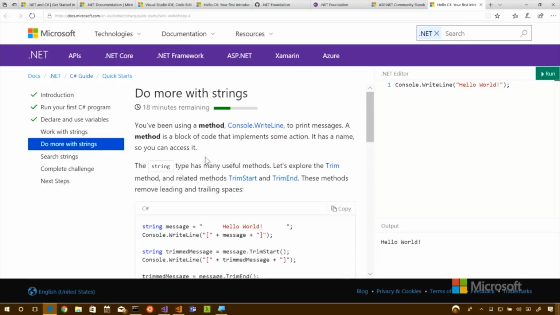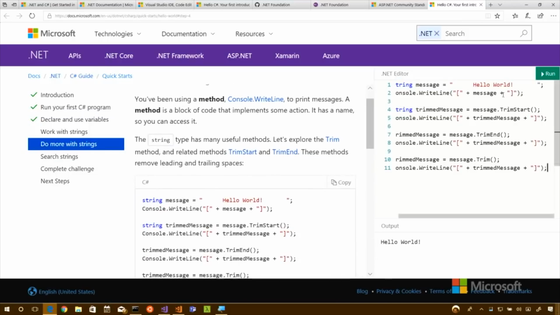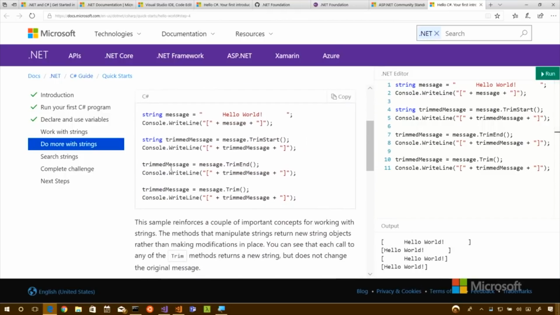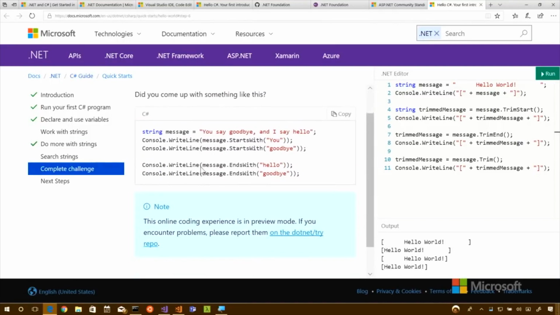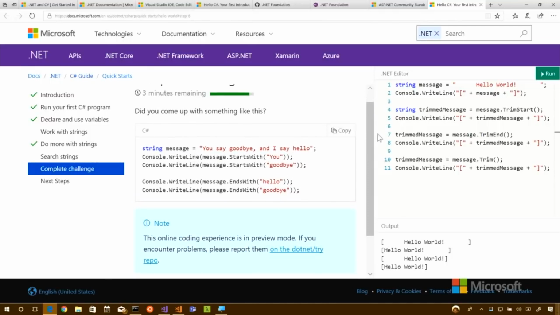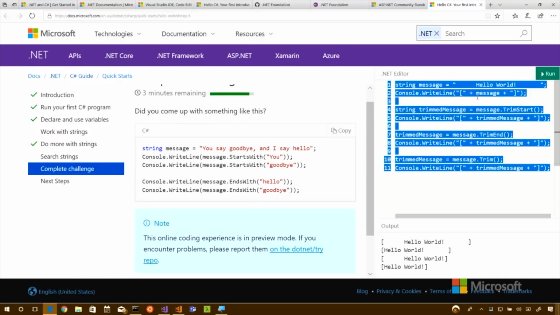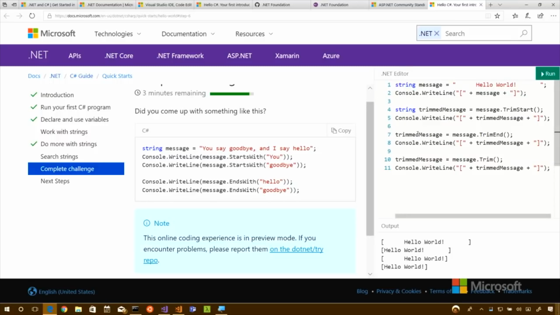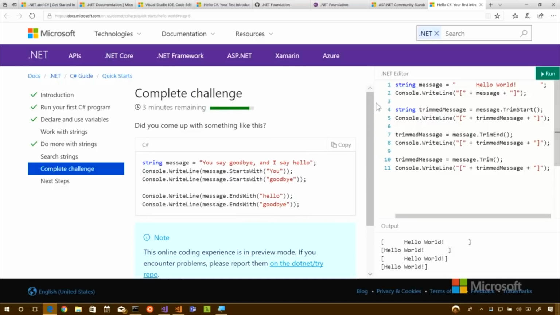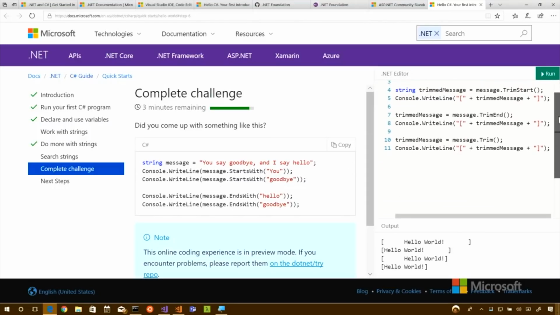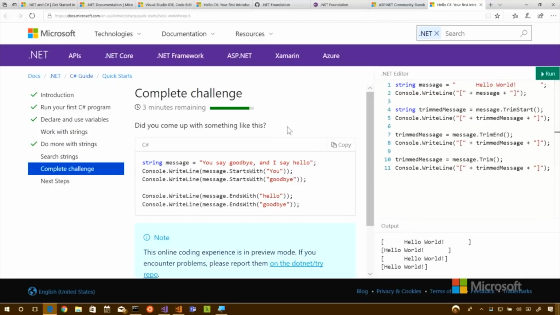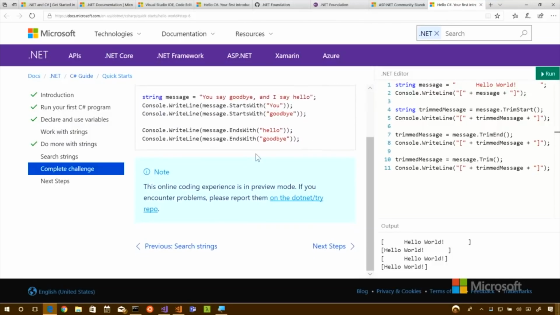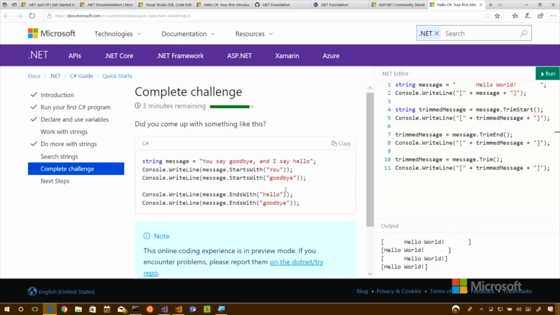And look at this, I can do all kinds of fancy stuff. If I bring in really complicated code, and mess with strings, I can do that. And then follow through with some online challenges. So it's actually designed as a complete challenge that's supposed to take 28 minutes at the very most, step by step, gives you examples of what needs to be done. The editor that's working in the browser right now is in preview, so if people see any bugs, we're more than open. We're really excited for you guys to give us any feedback there. Sure, and then you can report those on the GitHub repository.